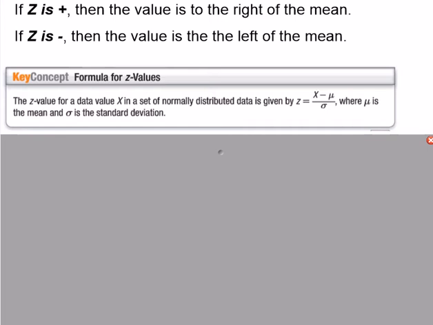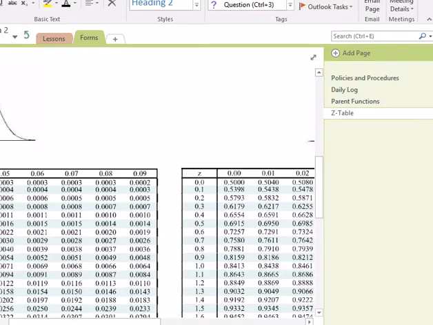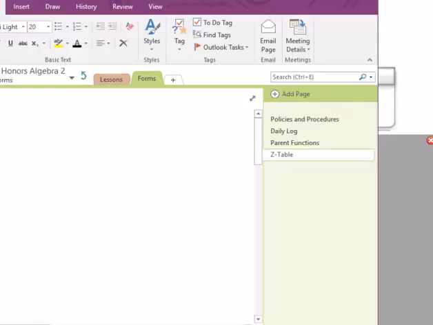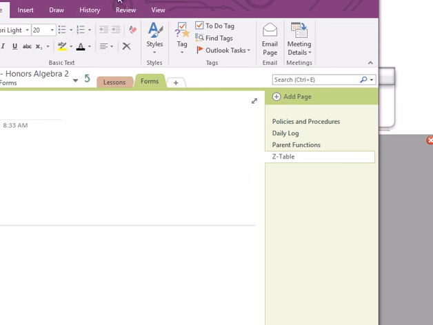So the way that this z-table would be used, I have attached a z-table to your online class notebook. So the way that you would use this, let's see if I can navigate around here, is this tells you the area under the curve, or what percentage of the data falls to where you're looking and below. And this is not working here. Why isn't this scrolling? Let's try here.